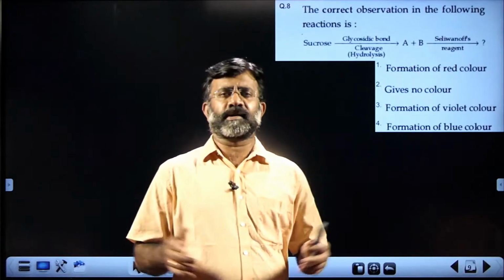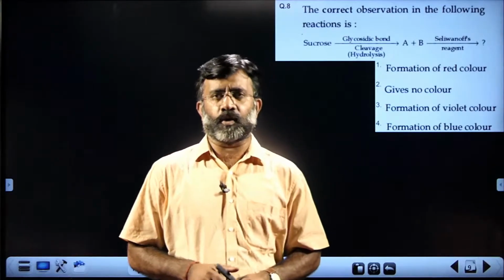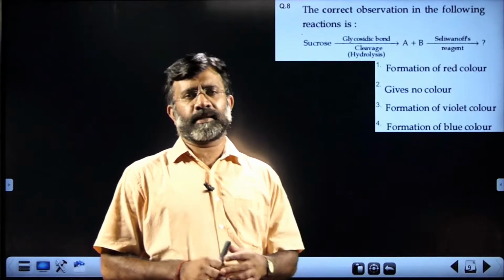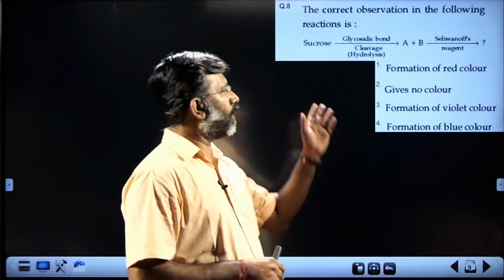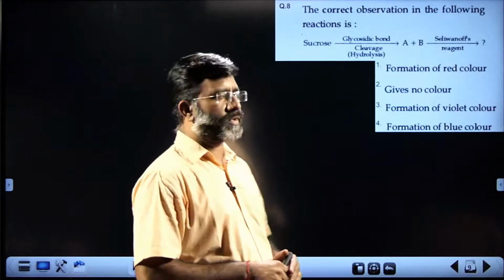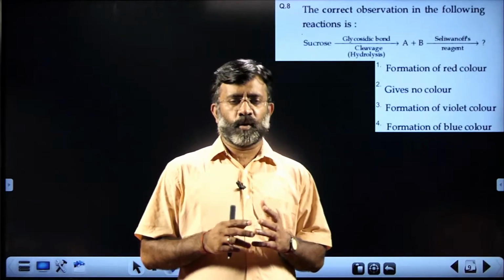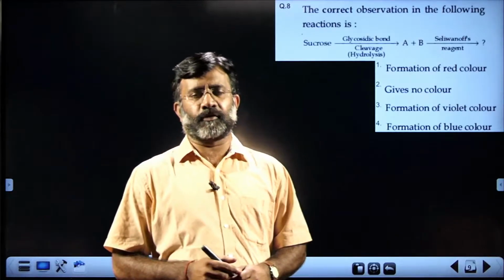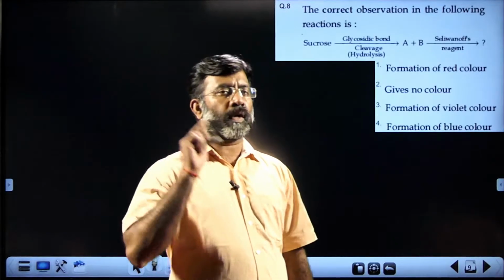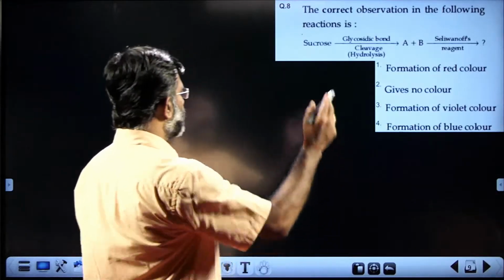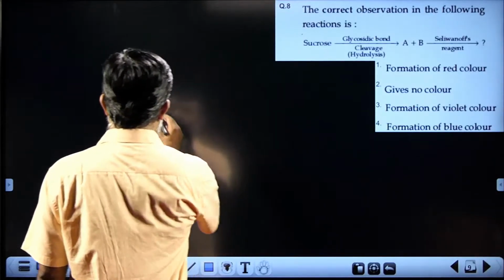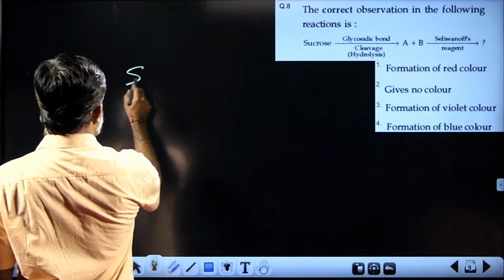That is never discussed in any part of our textbook. Selivanov's reagent, named after Theodore Selivanov, who introduced a test for identifying aldose and ketose.